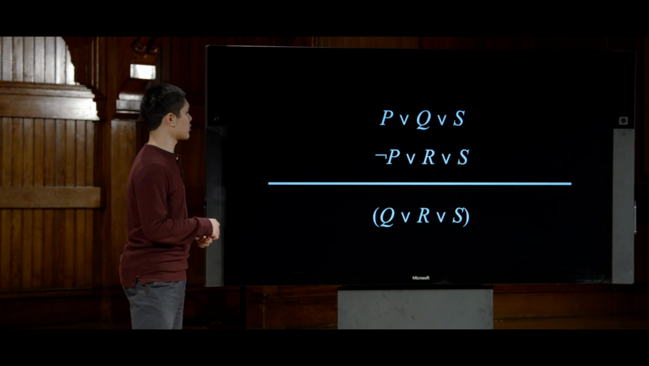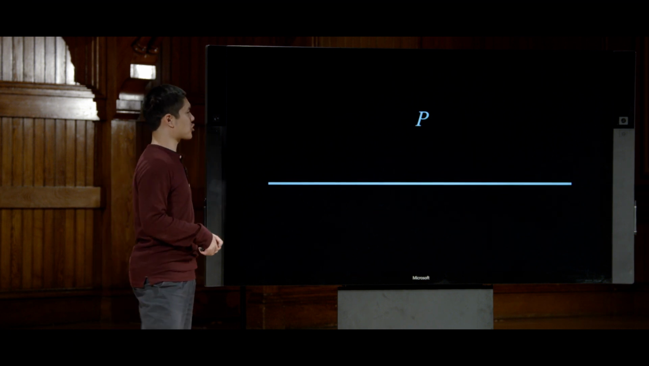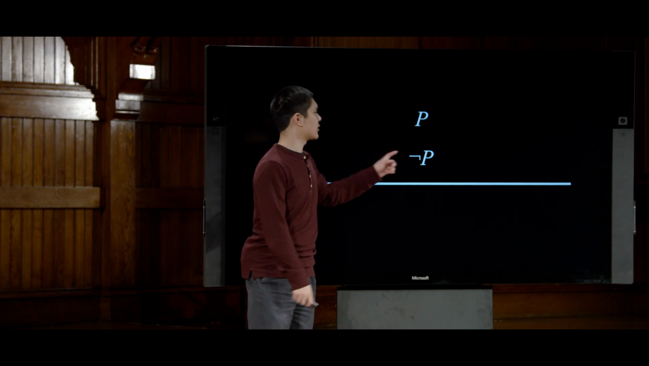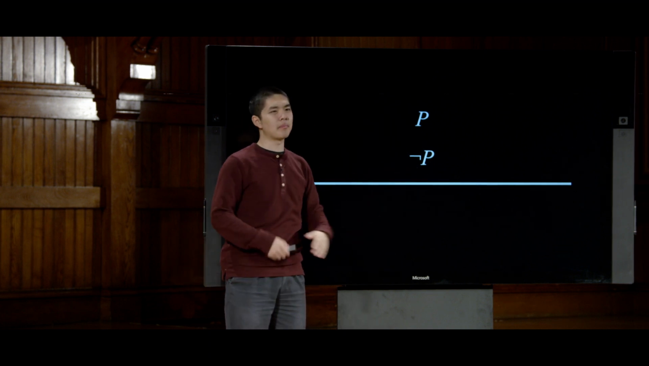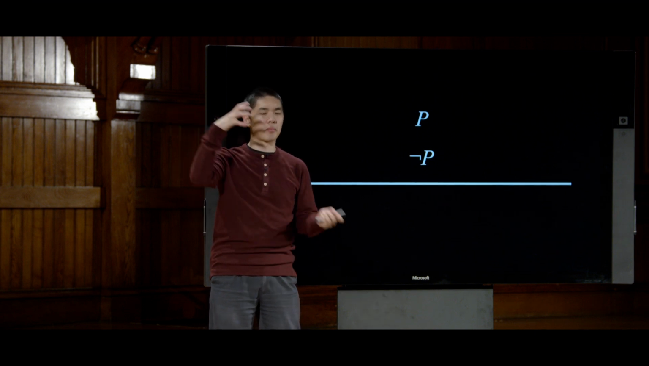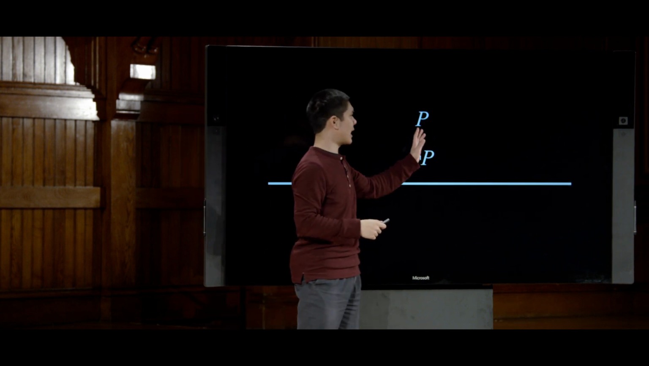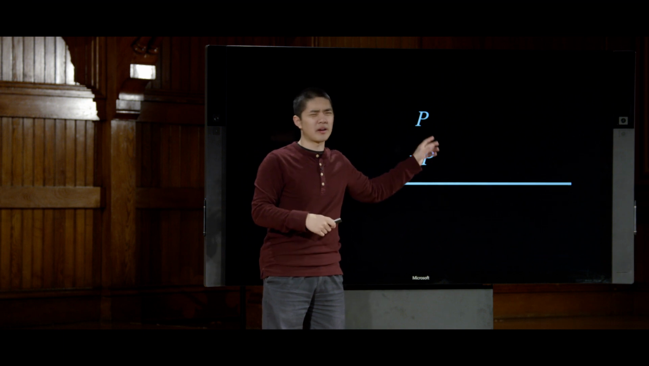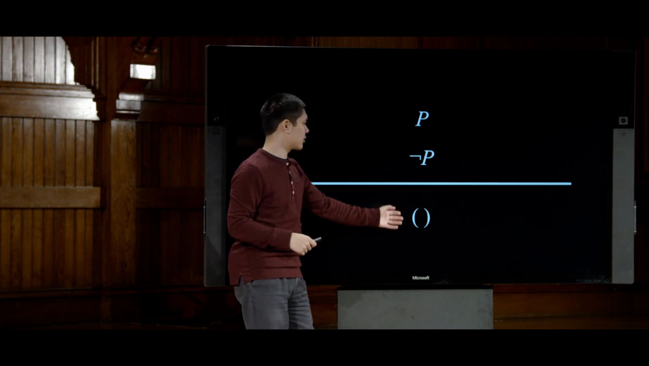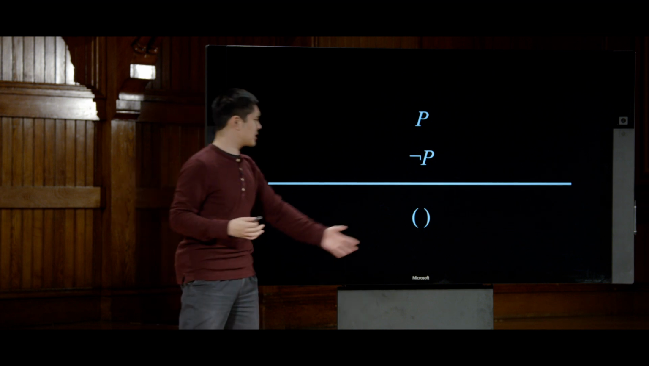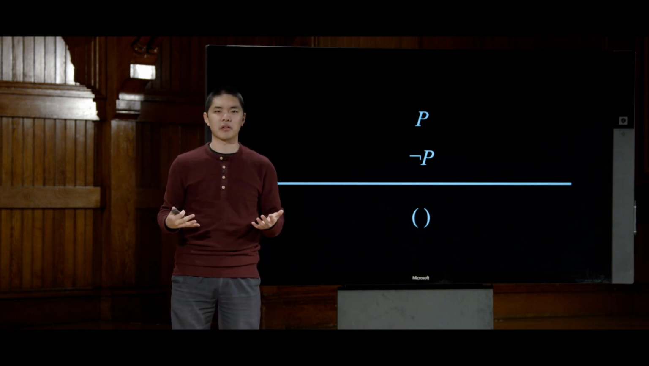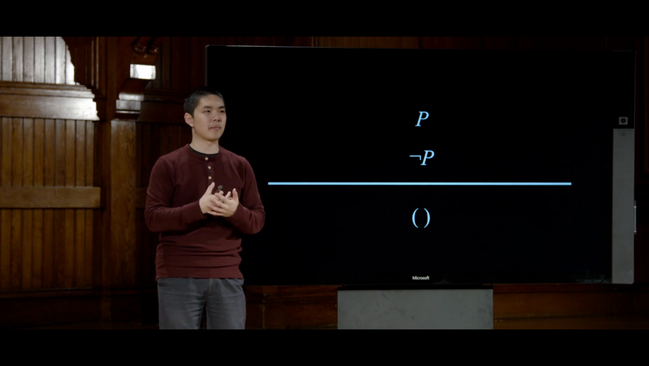Now, one final question worth considering is what happens if I try to resolve P and not P together. If I know that P is true and I know that not P is true, well, resolution says I can merge these clauses together and look at everything else. Well, in this case, there is nothing else. So I'm left with what we might call the empty clause. I'm left with nothing. And the empty clause is always false. The empty clause is equivalent to just being false.